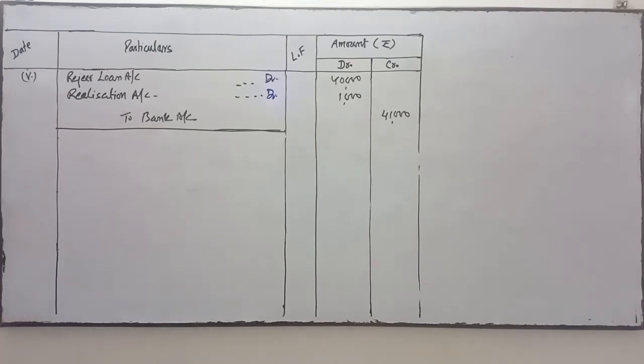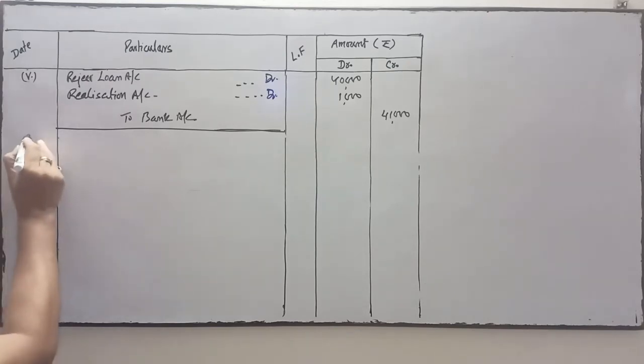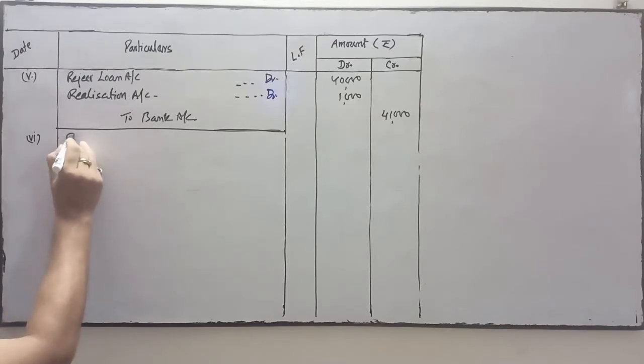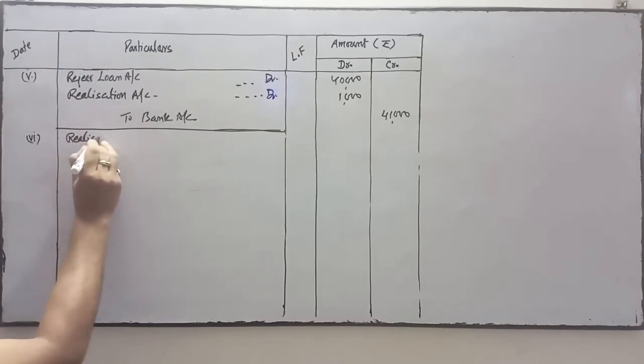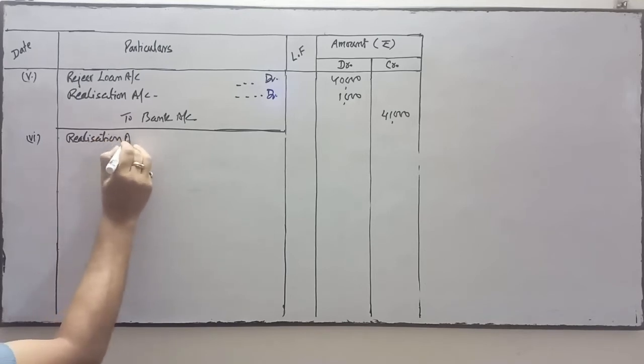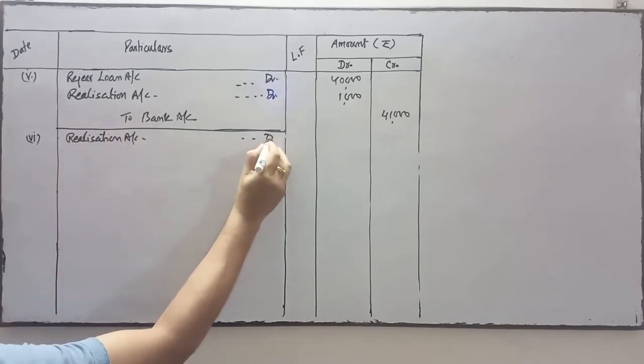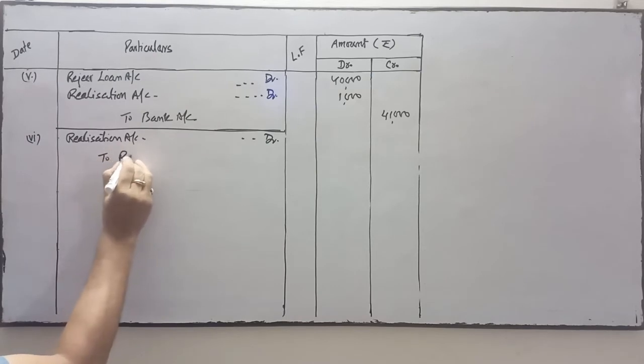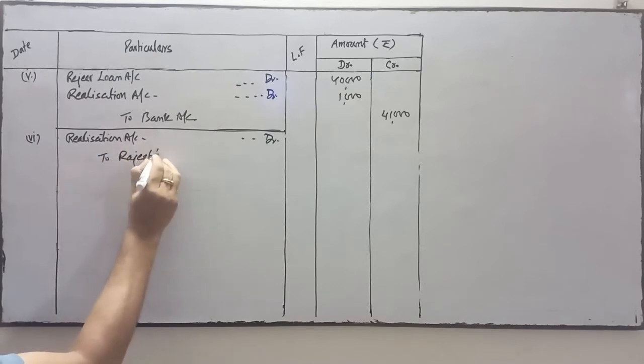Next is transaction number 6. Realization expenses of 4,500 were paid by Rajesh, for which he has been allowed rupees 4,000. So whatever amount is allowed to them, only that much will be transferred. So the realization account will be debited to Rajesh's capital account.